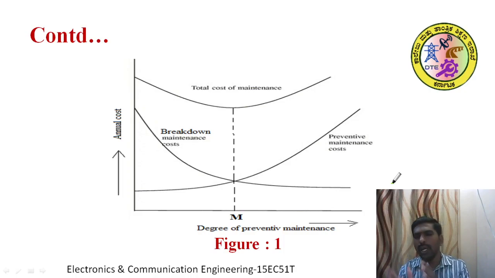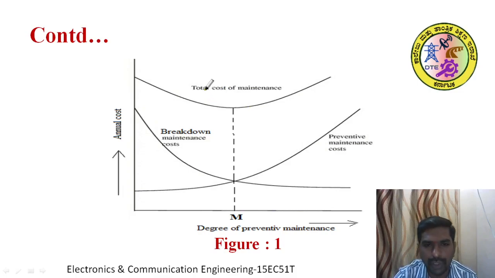See, the addition of these two costs, the preventive maintenance cost and the breakdown maintenance cost, is called the total cost. This is the total maintenance cost. It is the cost spent on maintenance activity, the addition of breakdown maintenance cost and preventive maintenance cost. See here it goes from maximum to maximum, and this is the portion, the optimum value.